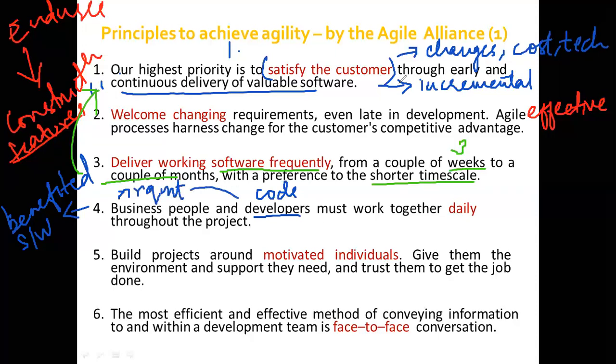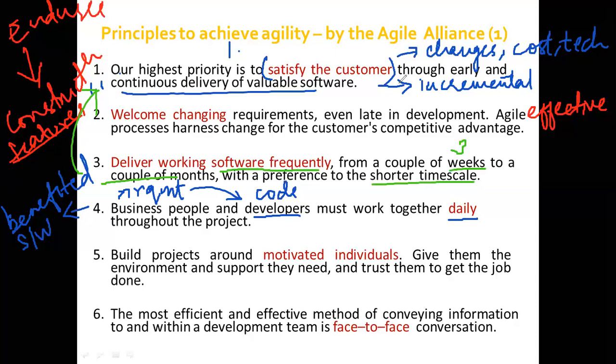If they collaborate with the developer, it becomes easy for the developer to embed those within the software. That is why they need to work together daily throughout the project. It should not be the case that you just come once a month, say hi and go. No, you come to the office, and daily you keep track of the work that is being done.